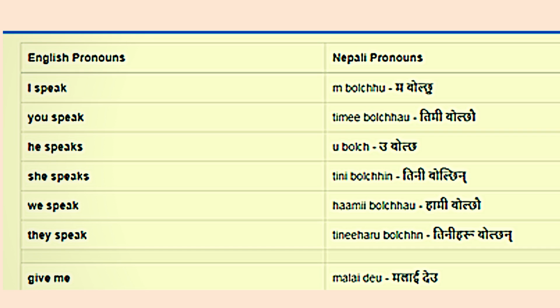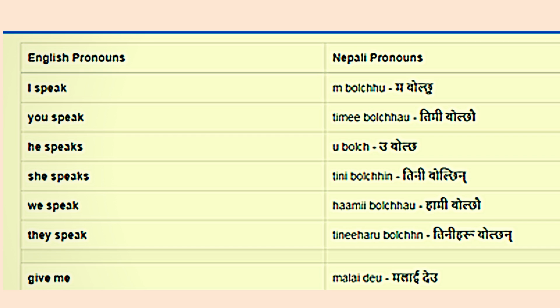She speaks means "tini bolchin". We speak means "hami bolchau". They speak, again plural form, means "tiniharu bolchan". For example, you also have to use pronouns not at the front but with some verbs.